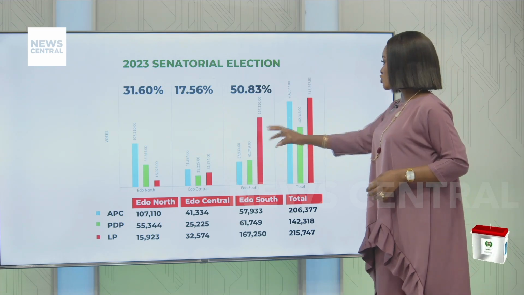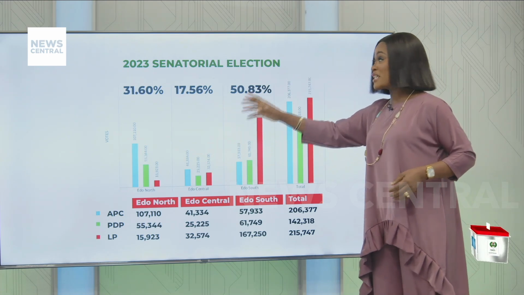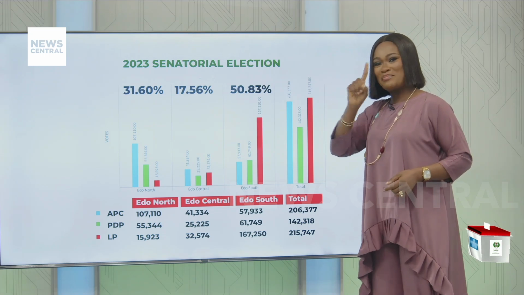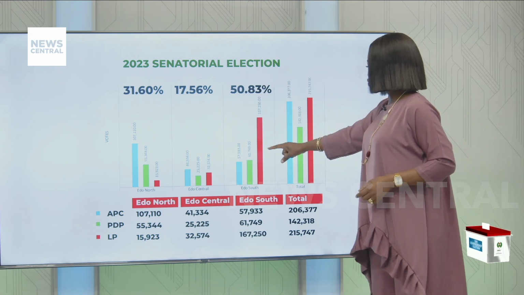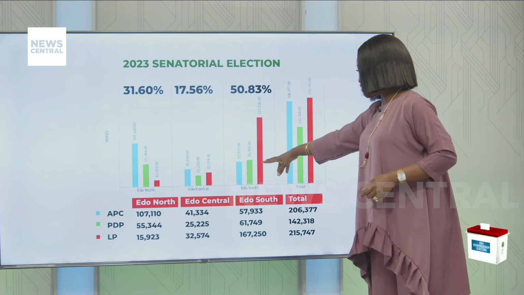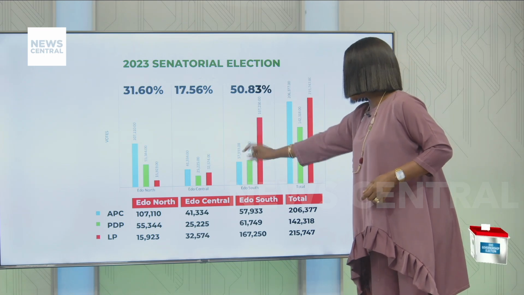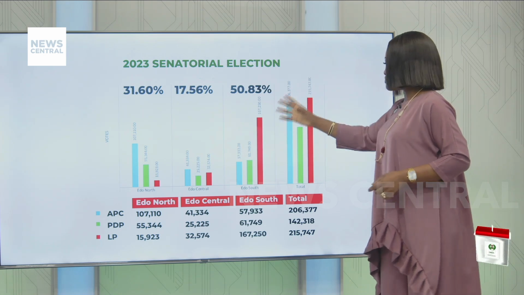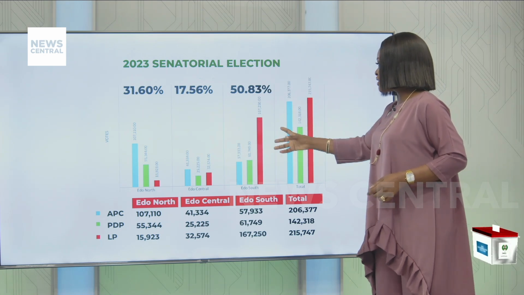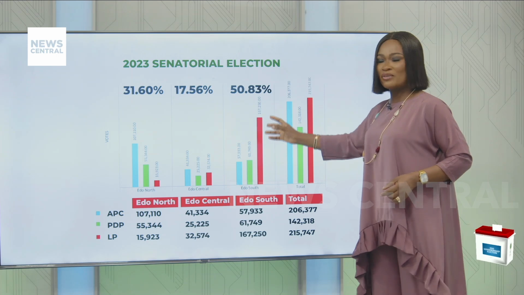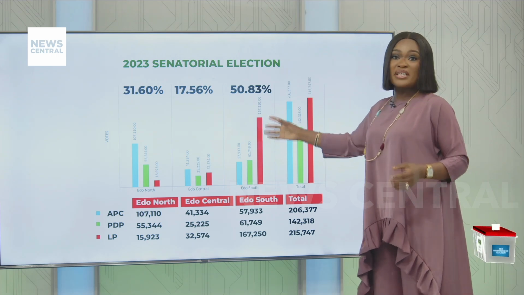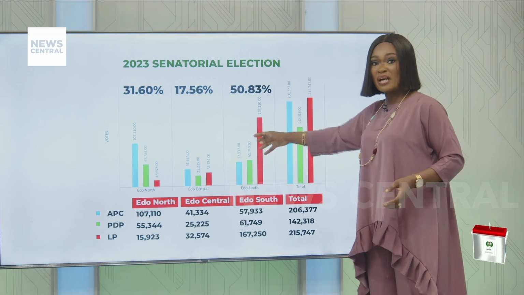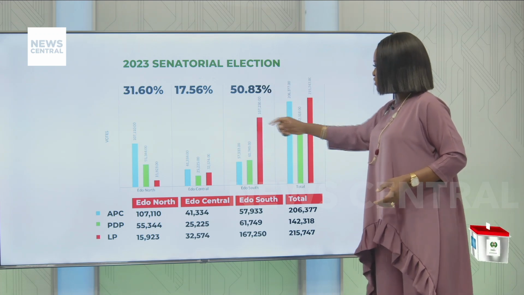For the senatorial election, Edo North, again, APC. Recall that since 2016, Edo North has been voting one party, APC. And now Edo Central at this point in time voted for APC again. Of course, that's telling you that Edo Central is becoming very, very dynamic. It's becoming very, very sophisticated. It's no longer voting based on ethnicity or language or tribe or what have you. There is some level of sophistication.